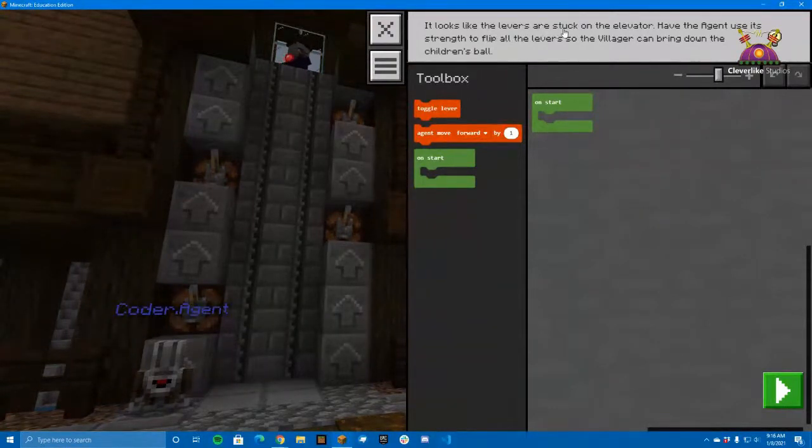It looks like the levers are stuck on the elevator. Have the agent use its strength to flip all levers so the villager can bring down the children's ball. Okay, we have to flick all the levers.